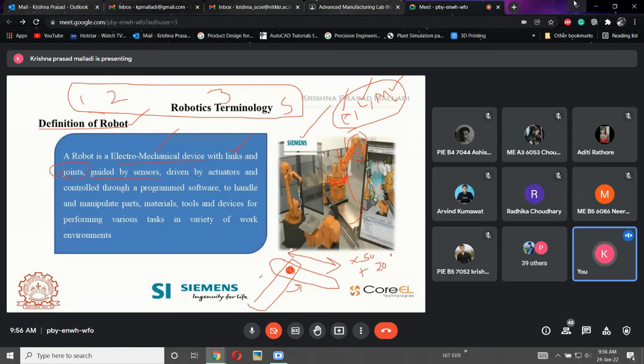And I have given 50. If I have given negative 50, then what will happen? It will move to negative 50 and it will stop. So how am I supposed to estimate this? Whether it will move to negative 50, or minus 49 degrees, or 51 degrees? How am I supposed to calculate it? By using sensors only. That is guided by sensors, and driven by actuators.